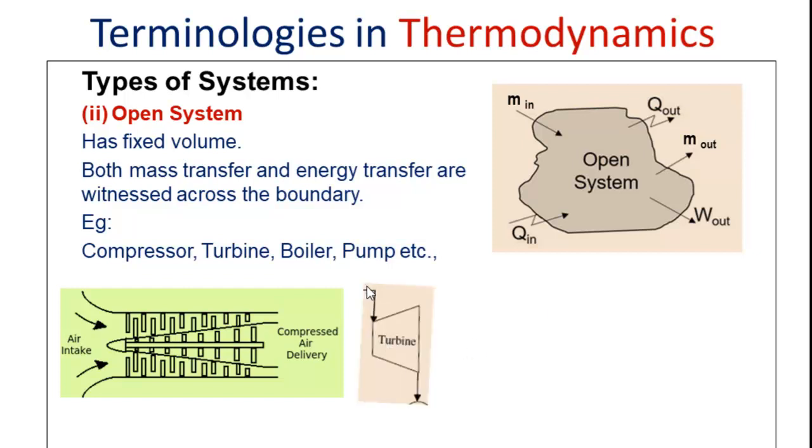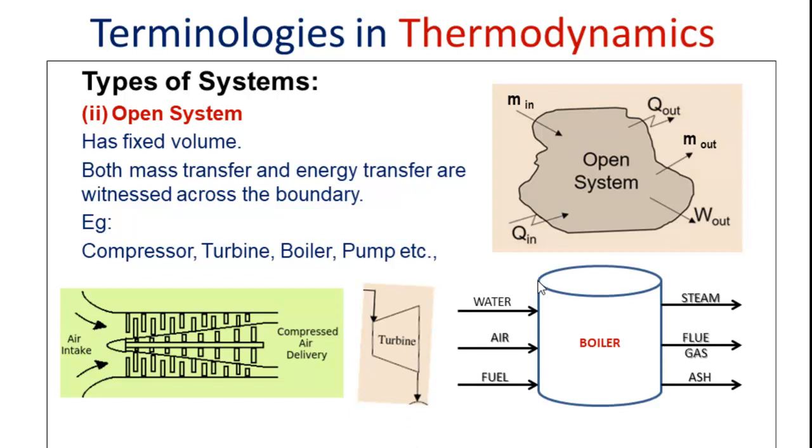In the case of a turbine also, a turbine is normally used for producing mechanical work output using some fluid. Now assume that products of combustion from the combustion chamber, or steam as the working medium, is used to drive a turbine. When the steam enters the turbine, it enters with some amount of energy, and after driving the turbine, it leaves with energy less than the entry. Right? When it enters, it enters at a higher energy, and after driving the turbine, the fluid leaves with less energy. So there is energy in and energy out, mass in and mass out. So this system is an open system.